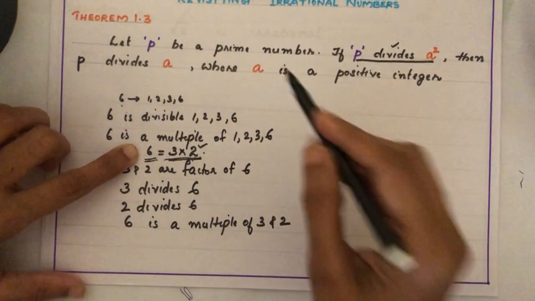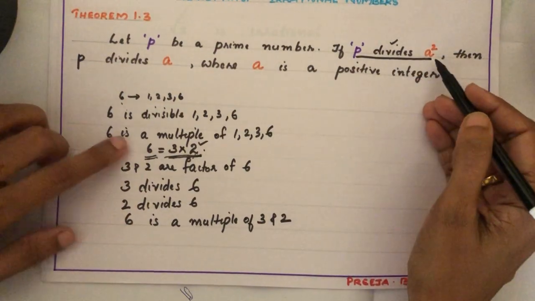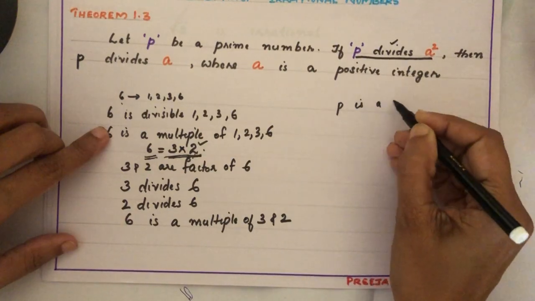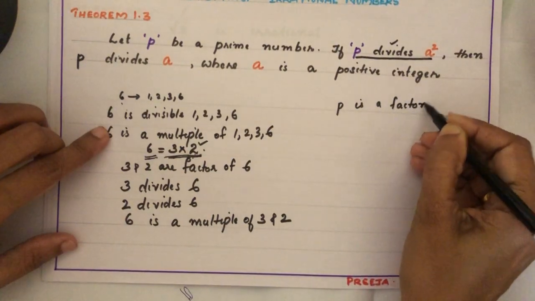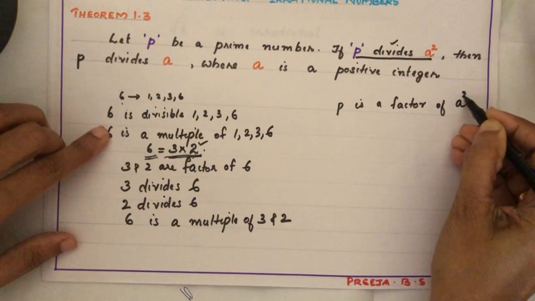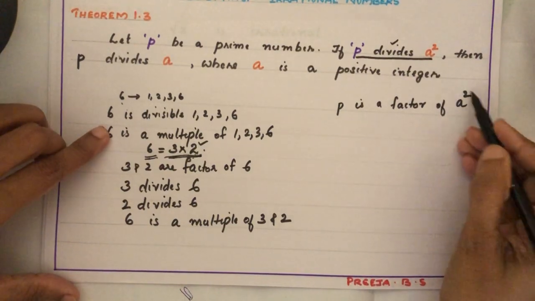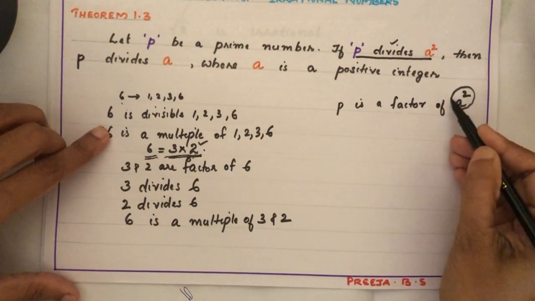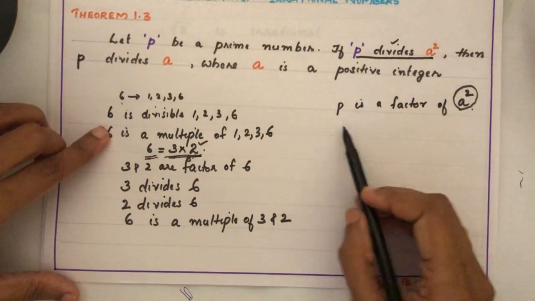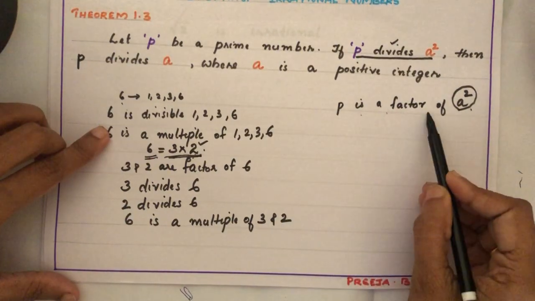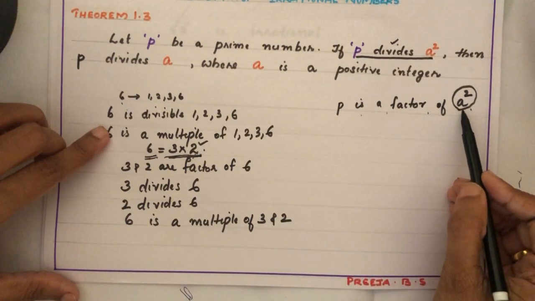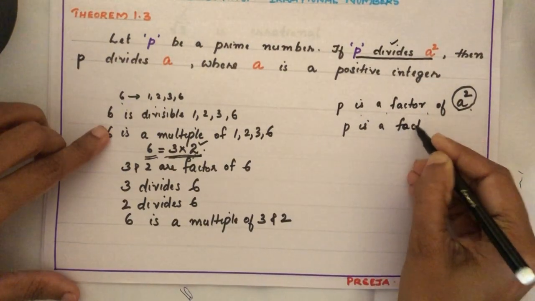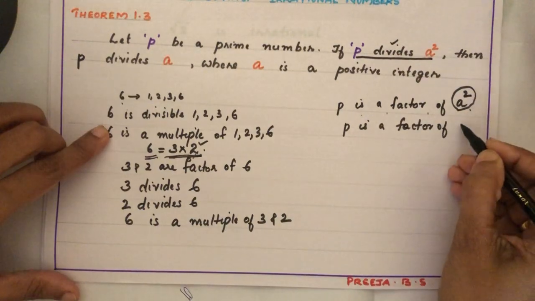Okay. Now come to this theorem. P divides a square means P is a factor of a square. A square means a perfect square, the square of a positive integer. The theorem says if P is a factor of this perfect square, then P is a factor of that number a also.